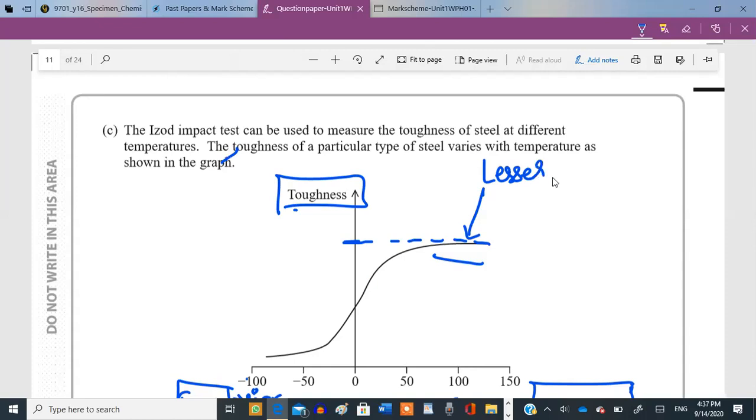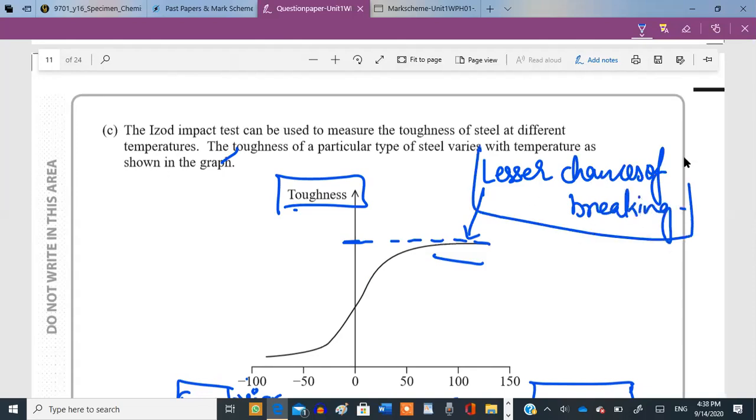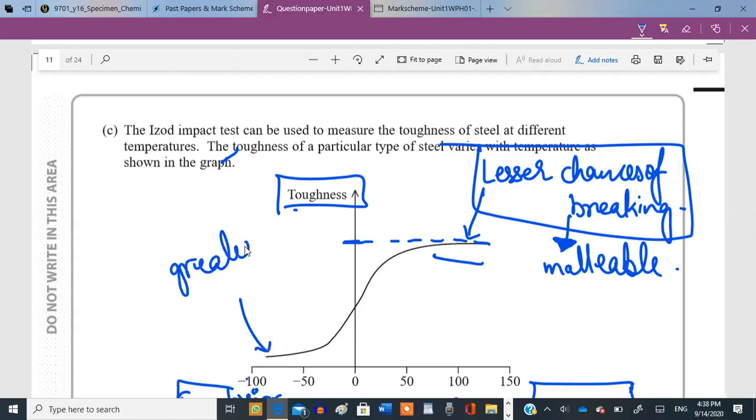Yeah, so greater toughness means lesser chances of breaking. And when are there lesser chances of breaking? When the object is malleable, or is it brittle? Brittle means more easily breakable. Lesser chances than the malleable. Malleable, yes, correct. And over here, there are greater chances of breaking. Greater chances of breaking. So is it going to be more malleable, or will it be more brittle? Greater chances of breaking means brittle. It's brittle. Okay.